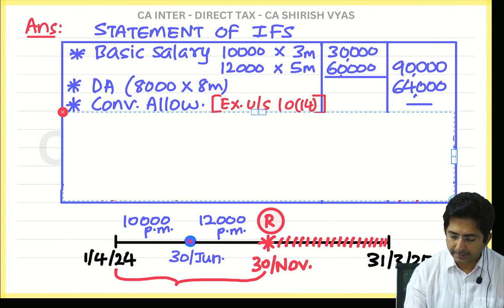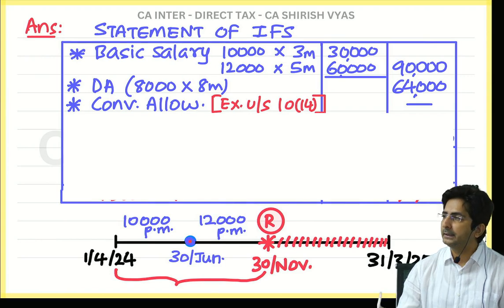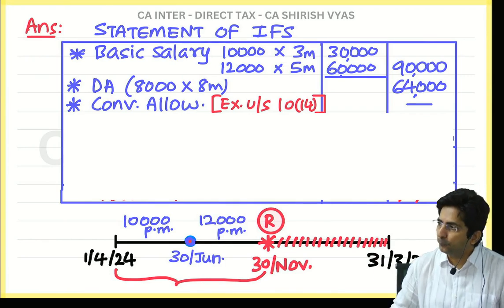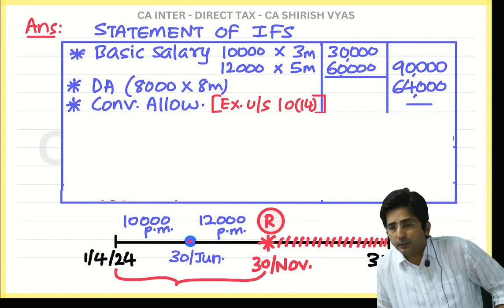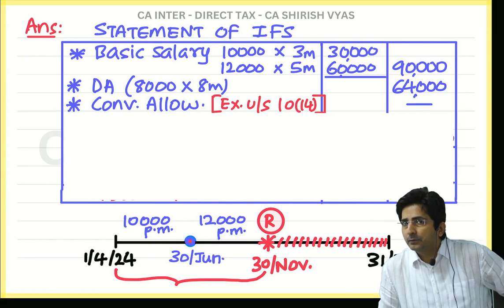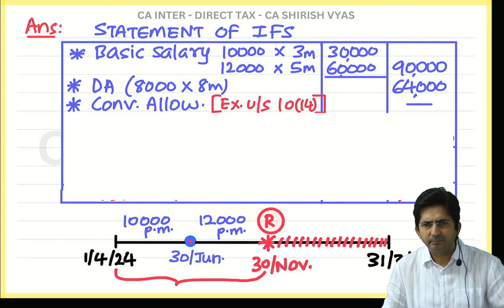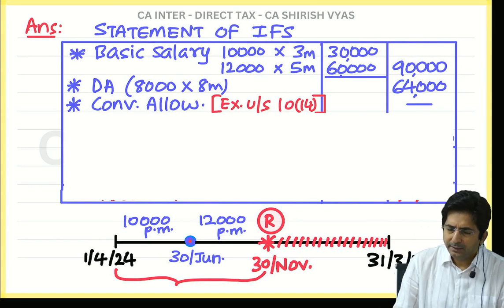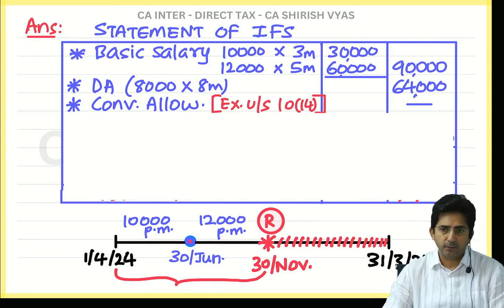See what I have done? Directly I put dash. You can do shortcut. If you want, you can write in the inner column. Then you will have to minus full only, because spent amount is not given there. Assume fully spent. So first writing in inner column, then deducting, it will take time. To save the time, you can put directly dash. In bracket, you have to mention the section. Exempt under section 10(14).